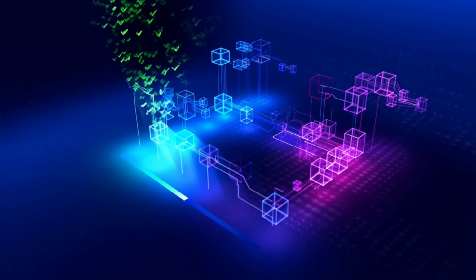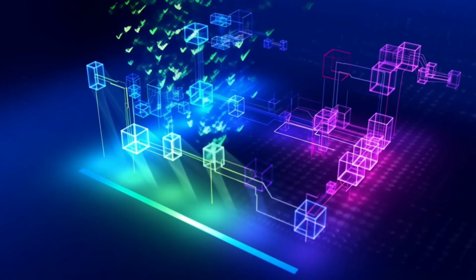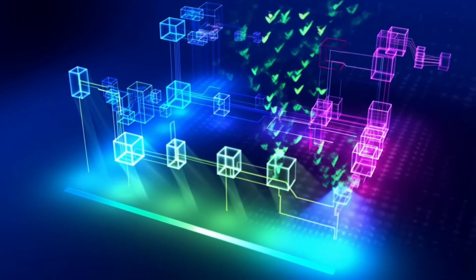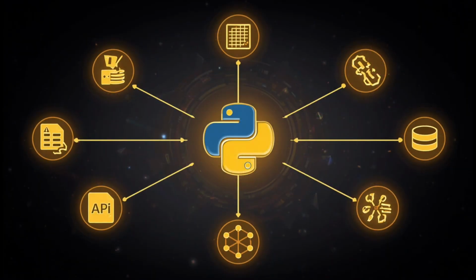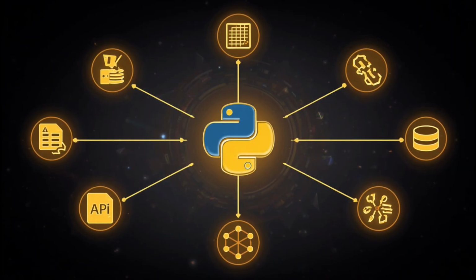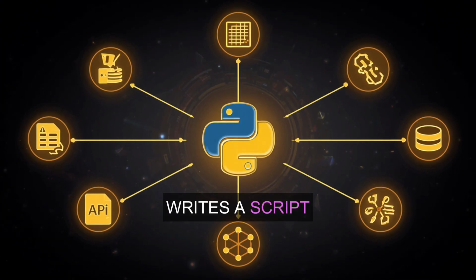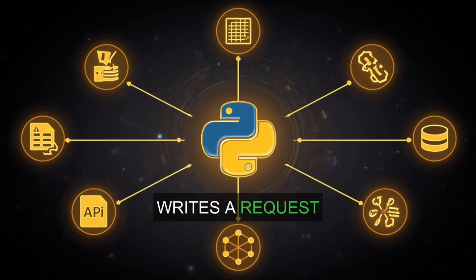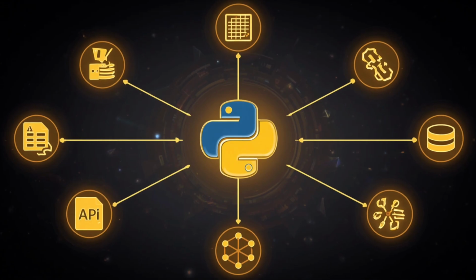Here is something not everyone talks about when they discuss AI agents. The ability to write and execute code is the single most powerful tool any AI agent can have. Think about it. Code is the universal interface to everything else. You want the agent to read a spreadsheet. It writes a script. You want it to call an API. It writes the request. You want it to process data, format a report, trigger a workflow, interact with a database. All of that runs through code.